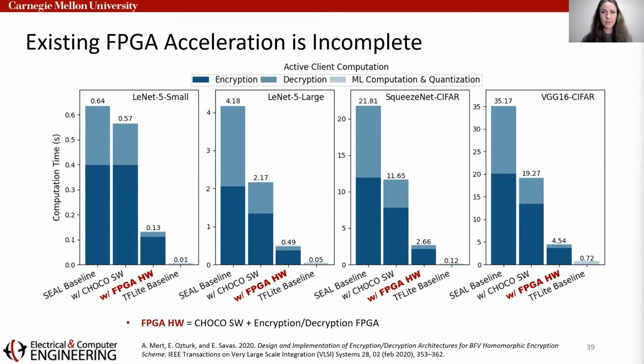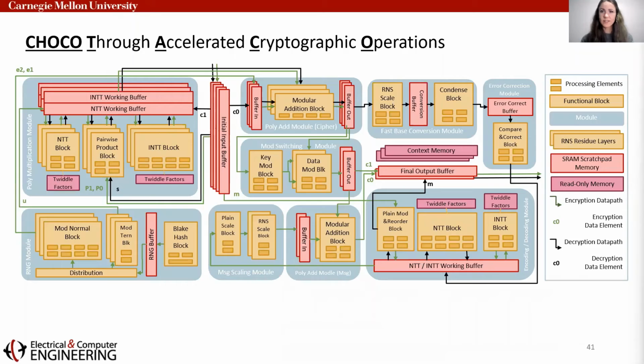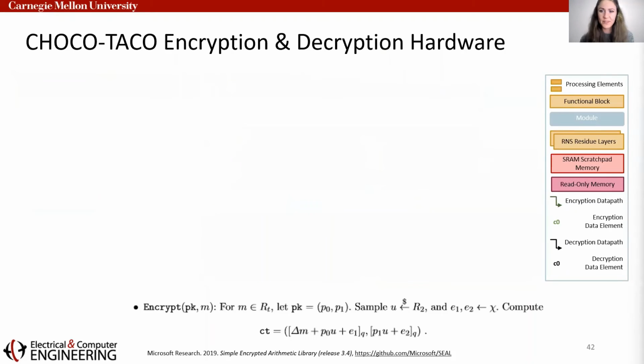Prior work has presented FPGA solutions for both encryption and decryption. We find that this work accelerates some, but not all, of those client-side operations, still leaving significant overhead over TF-Lite. We recognize this deficiency for existing client-side hardware and develop a comprehensive encryption and decryption accelerator, optimized for high performance with limited resources. We name this hardware CHOCO through Accelerated Cryptographic Operations, or CHOCO-TACO.